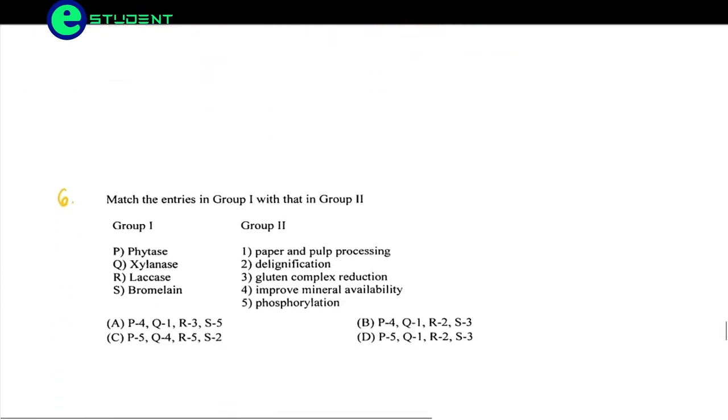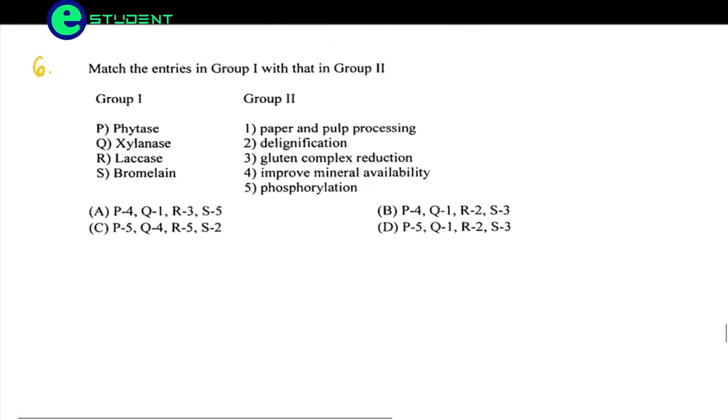Coming to the next question. Match the entries in group 1 with that of group 2. Phytase. So what is phytase? See these: phytase, xylanase, laccase, bromelain. These are the things which we have to remember. There is no logic we can apply. We have to remember these enzymes and their functions.